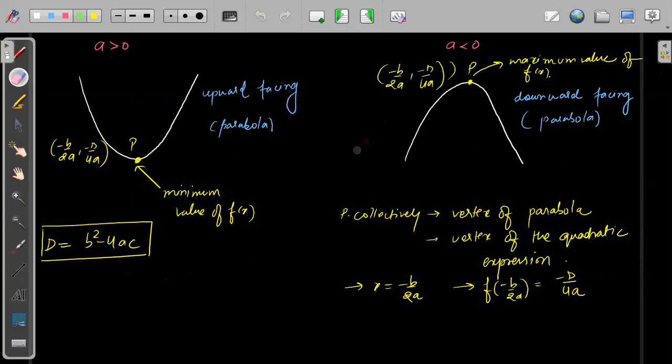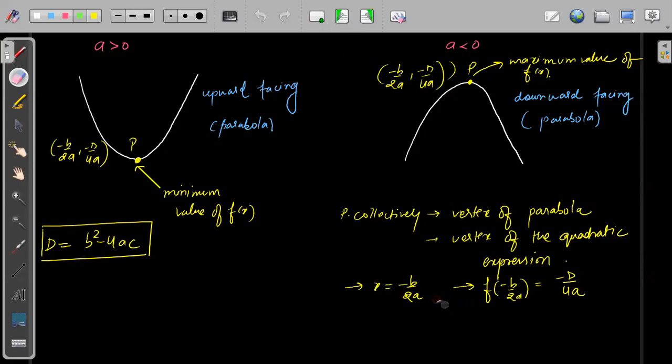So I hope everybody is okay with this part. Is there any doubt till here? You can ask me. I hope I have made everything clear. Very slowly I'm moving forward, so I hope everything is clear till now. Yes or no? Okay, fine.